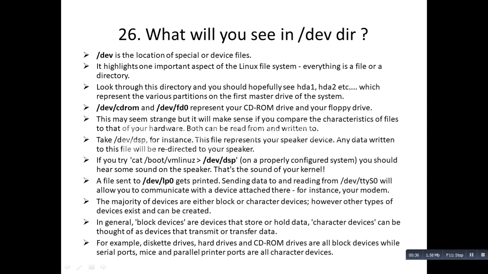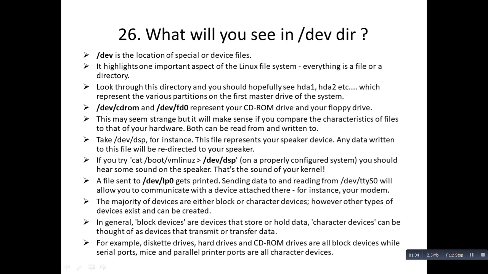So without further ado, let's get directly into our first question. Suppose you are asked what will you see in the /dev directory. You can be asked about any directory because Linux is about directories and file system. You can be asked about the /proc directory, /sbin and /bin directory, which we have already discussed in our earlier video.